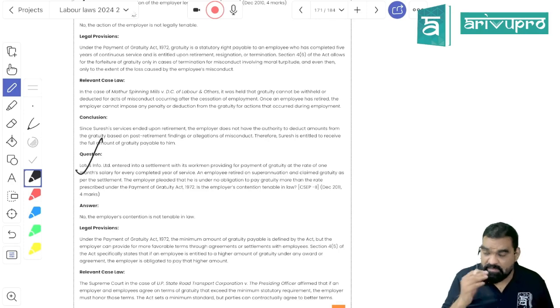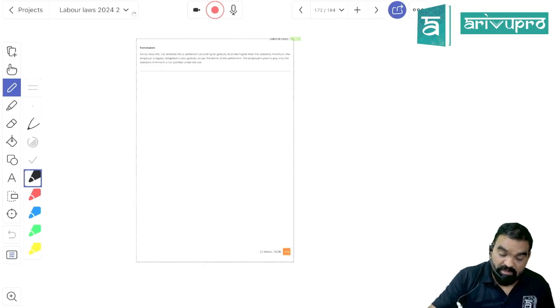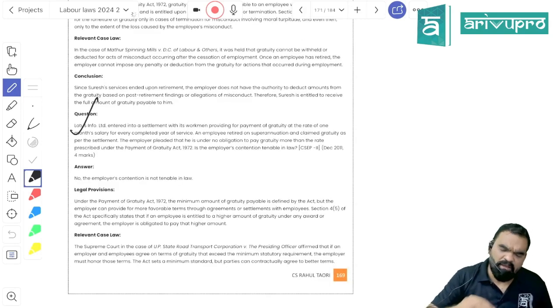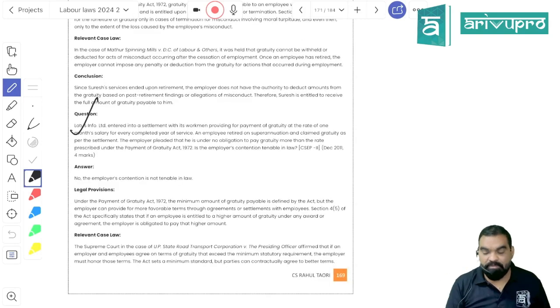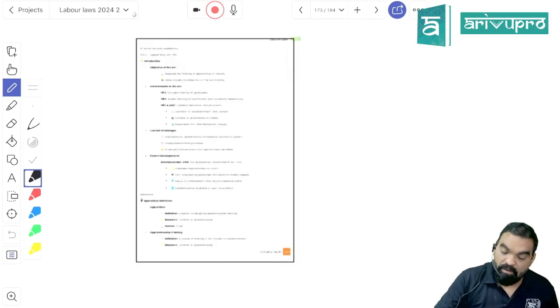If your settlement is demanding more gratuity than 15 days' salary, you have to pay the gratuity as per the settlement, not as per the Act. In all the labor laws, this is the single principle: if something is better than what is provided by the labor law, the better will prevail for the benefit of the worker. Okay, done, students.